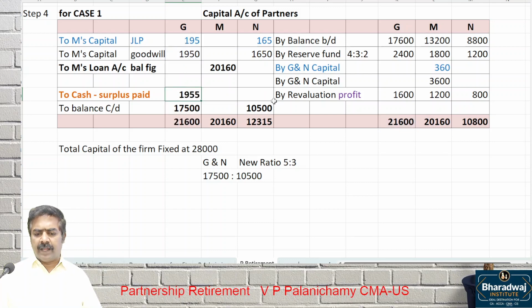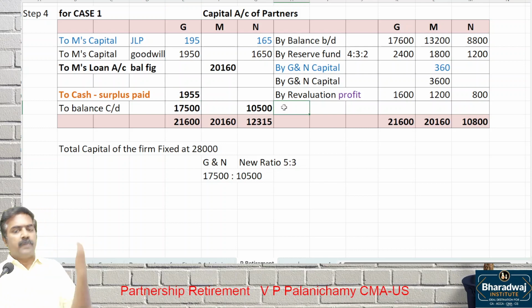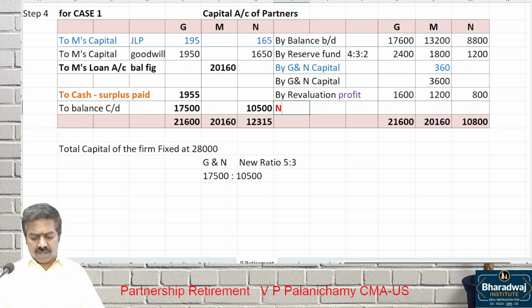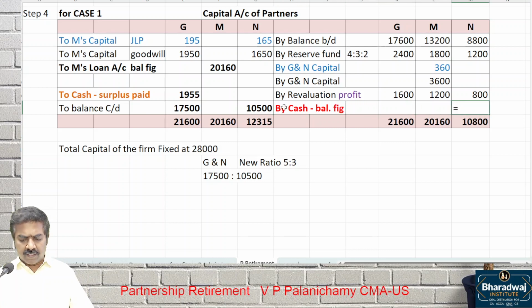Surplus will be paid back. If there is a shortage, you bring it in. Otherwise you can take it as a balancing figure. The debit side has 12,135 and the credit side is less, so you bring it in.